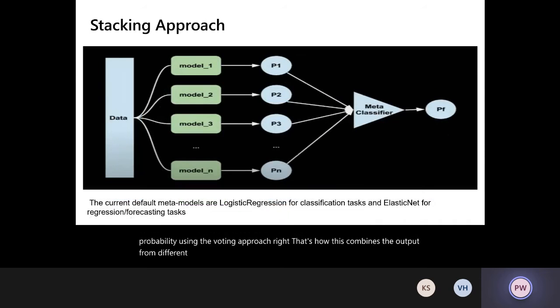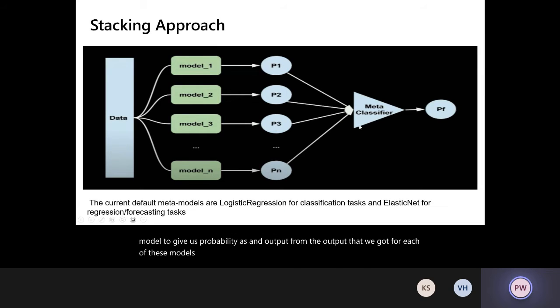Then there is another approach called the stacking approach, where we take the output probabilities from each of these models and use a meta classifier. So basically we again build a machine learning model to give us a probability as an output, from the outputs that we got for each of these models.